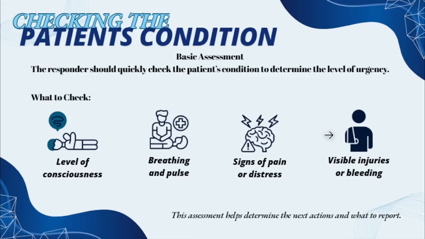Next, you check for signs of pain, if there are any. And then you check for any bleeding or visible injuries. Through that assessment, you as a responder can determine what your next action will be.